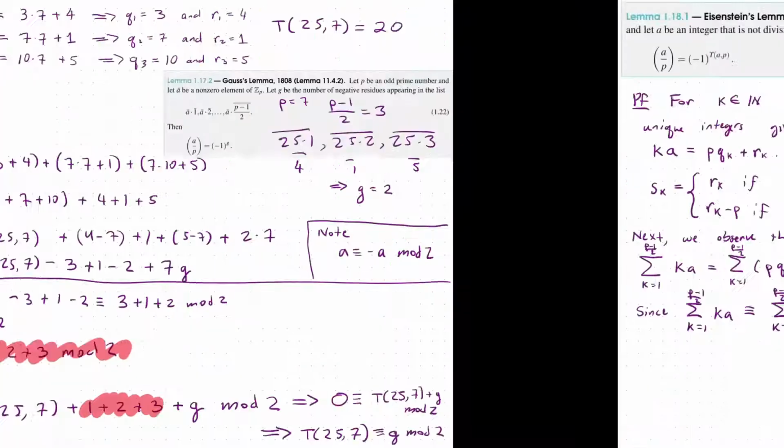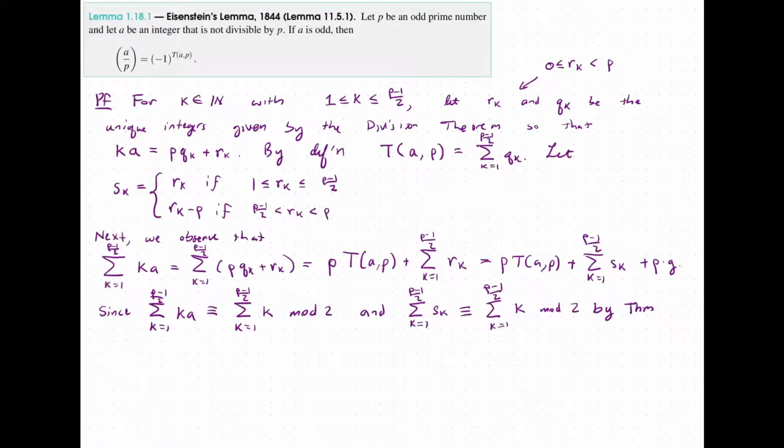Now in the same situation, with 1.17.1, we have that this is all the cases from 1 to p minus 1 over 2. So the sum of the ka's and the sum of the s sub k's are congruent modulo 2.